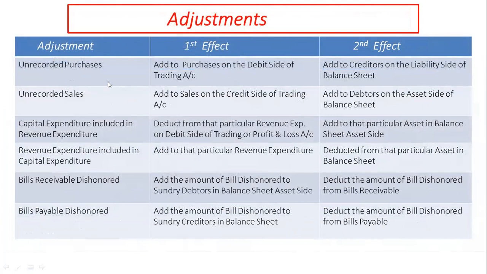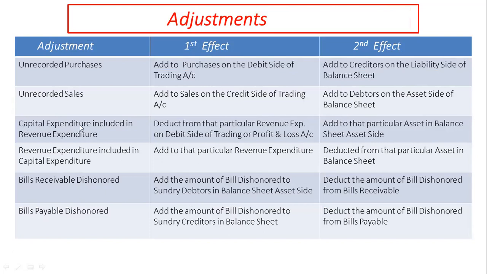Unrecorded purchases. Its first effect is added to purchases on the debit side of trading account, and second effect is added to creditors on the liability side of balance sheet. Unrecorded sales. First effect is addition to sales on credit side of trading account, and second effect is added to debtors on asset side of balance sheet.